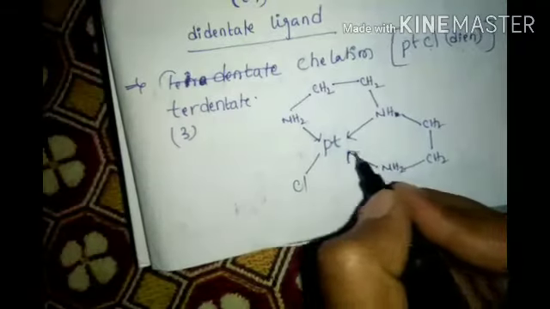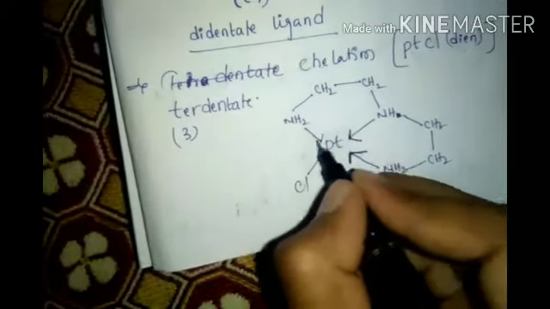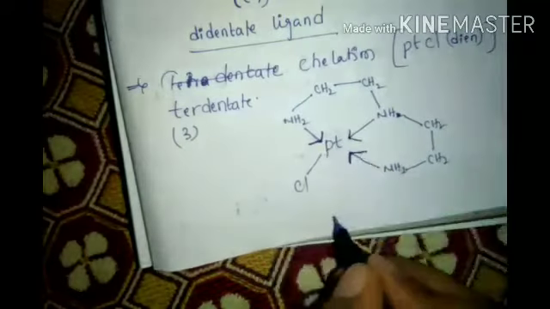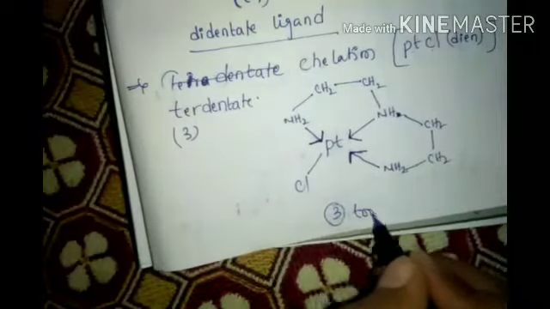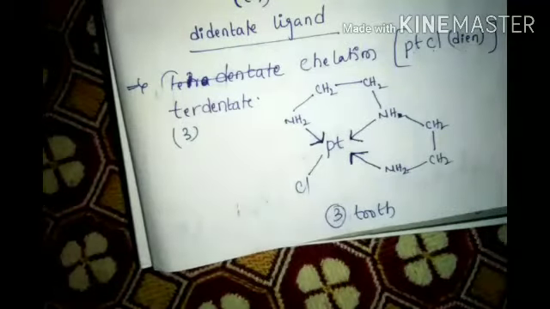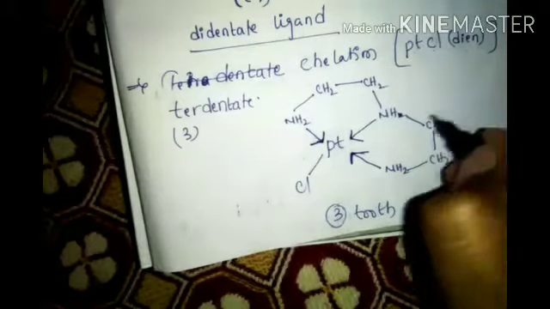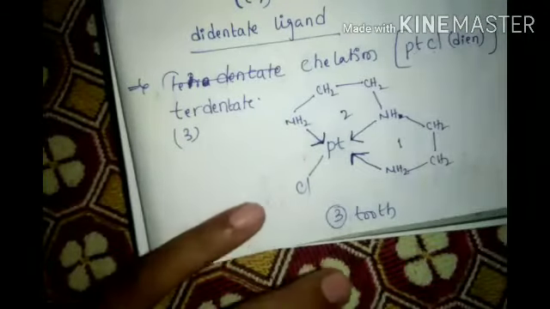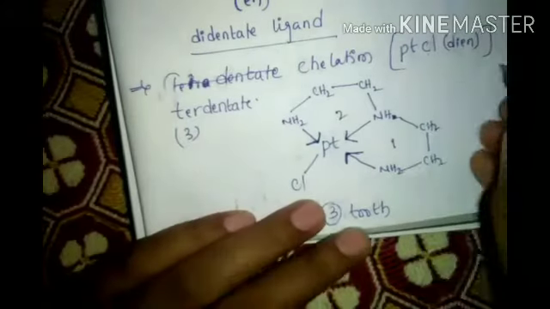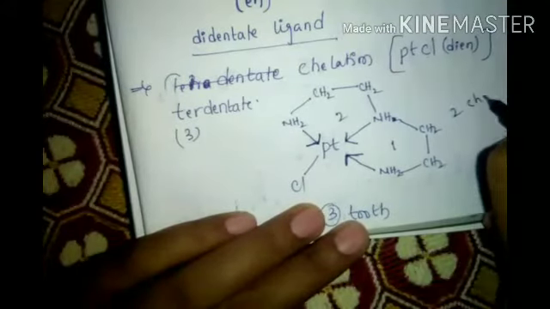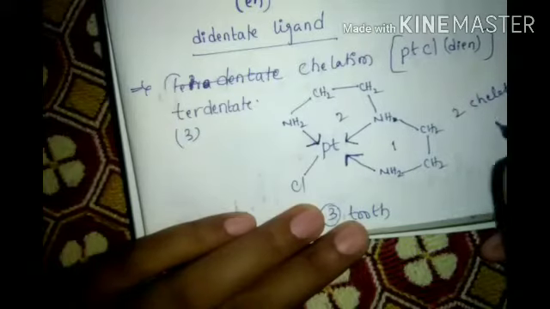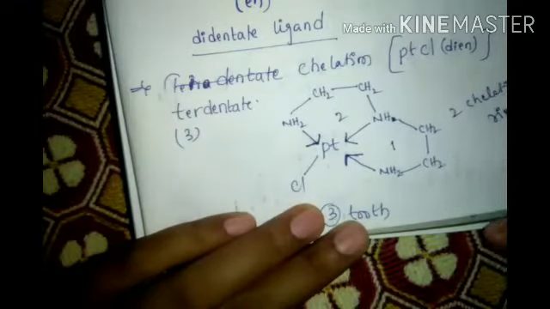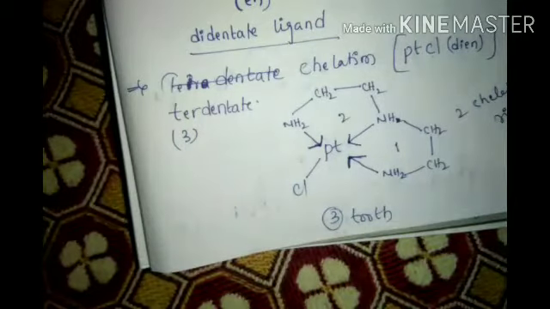How many teeth are there? 1, 2, 3. 3 teeth are there. So, terdentate chelation ring. How many chelation rings are there? 1, 2. First ring, second ring. 2 chelation rings.